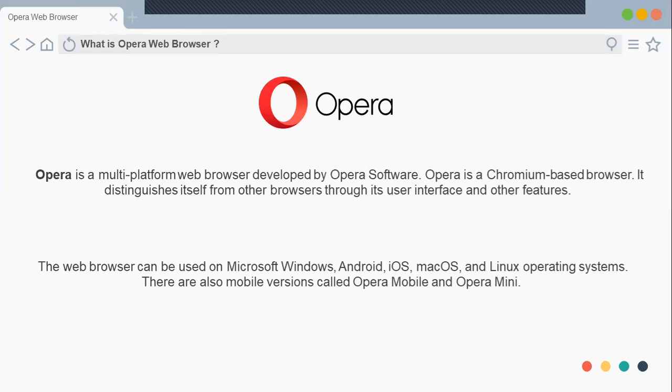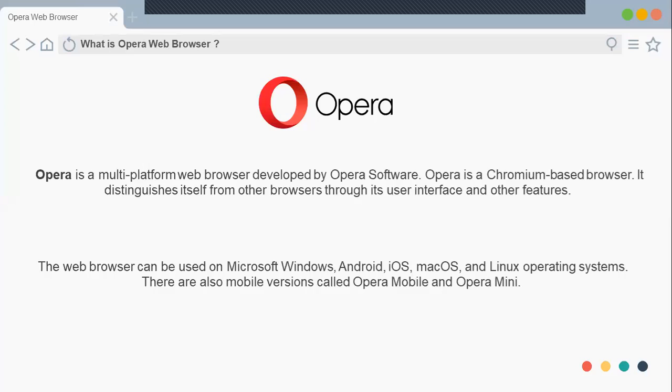In the next point, the Opera browser can be used on multiple platforms like Microsoft Windows, Android, and iOS. There are mobile versions as well, called Opera Mobile and Opera Mini. The minimum system requirement for Opera is Windows 7.